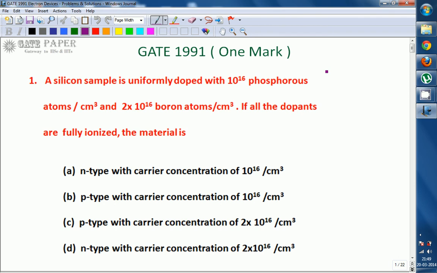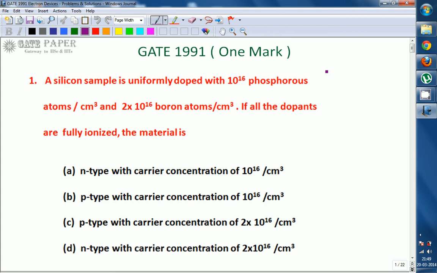We are discussing the GATE 1991 ECE paper, and this is one more question related to electronics. Look at the question. A silicon sample is uniformly doped with 10 power 16 phosphorus atoms per centimeter cube and 2 into 10 power 16 boron atoms per centimeter cube. If all the dopants are fully ionized, the material is